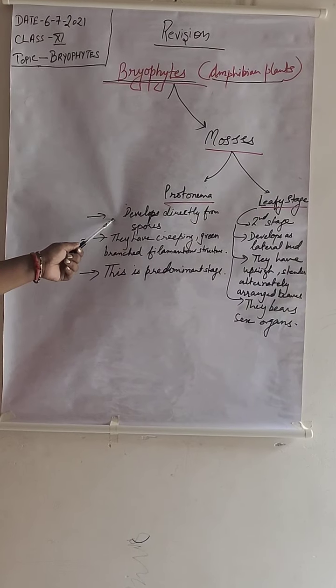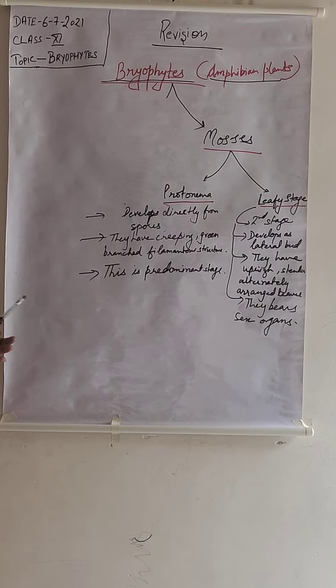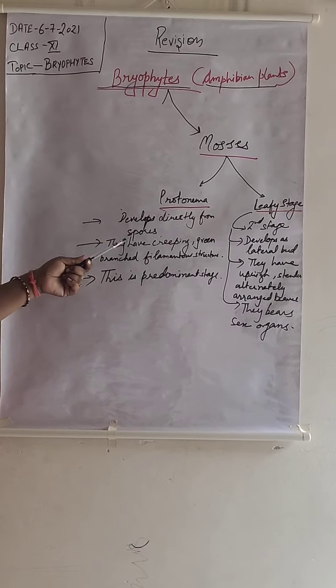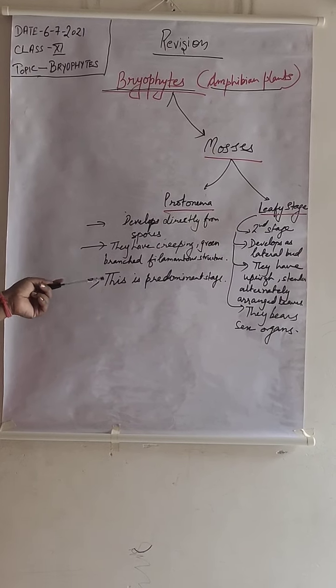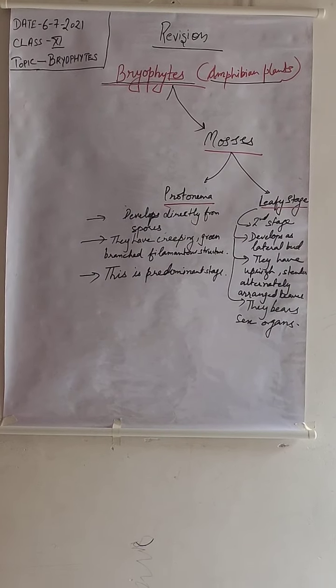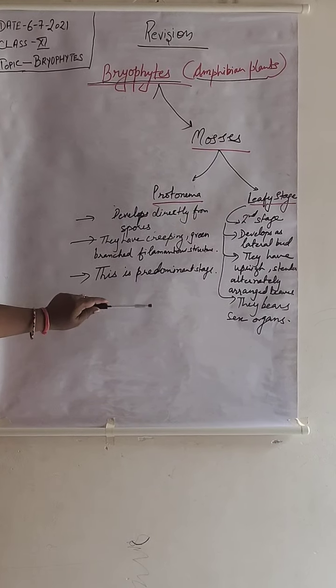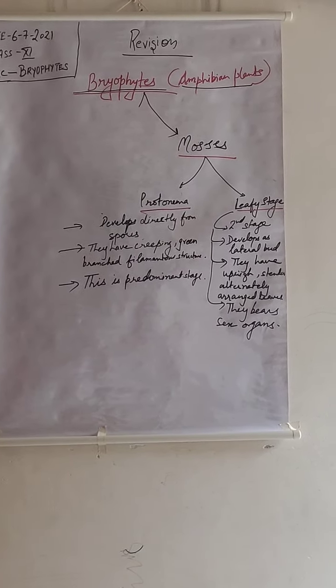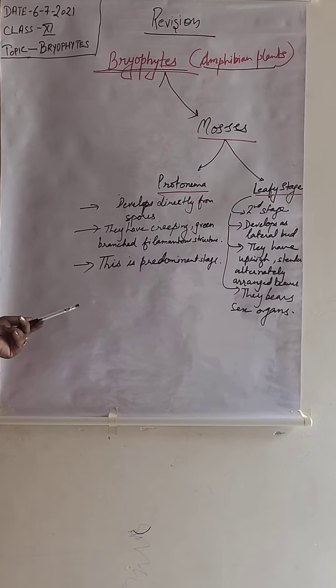The protonema is the predominant stage, meaning they develop first, directly from the spores. And how do they look? They have a creeping green branched structure which is filamentous in nature. Whereas the leafy stage is the second stage developed after the protonema, also called the second protonema.